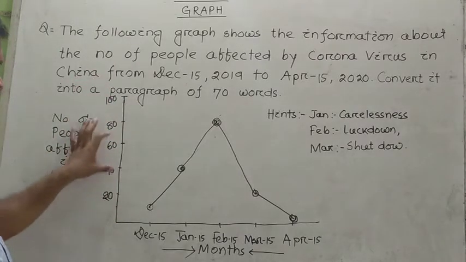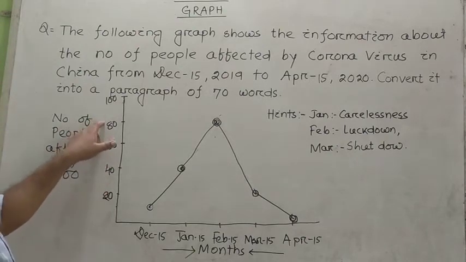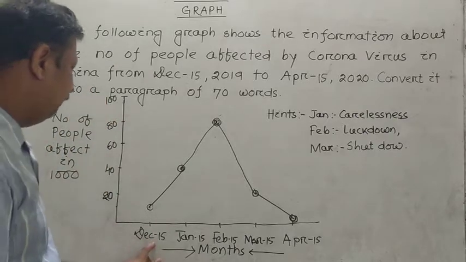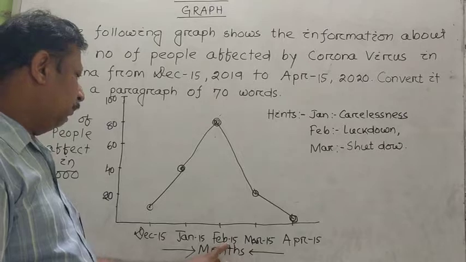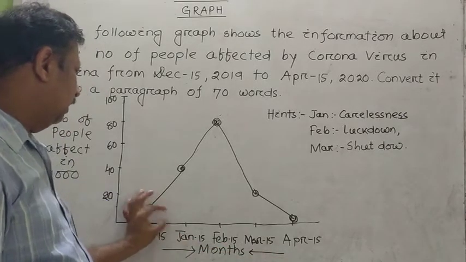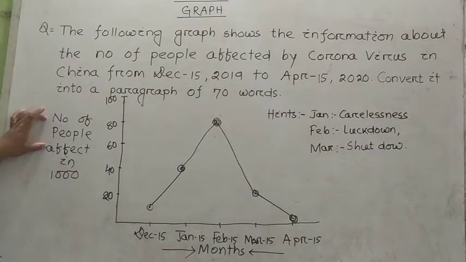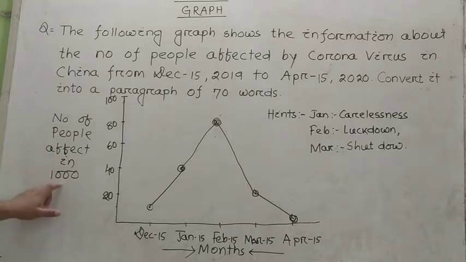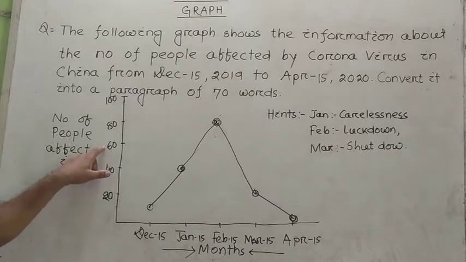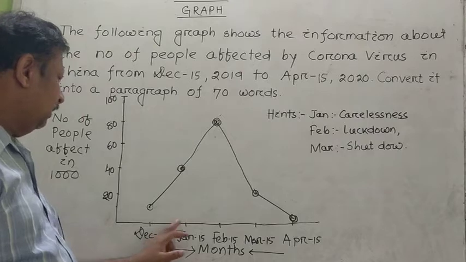So in the vertical line, write 20, 40, 60, 80 and 100. And in the horizontal line, write December 15, January 15, February 15, March 15 and April 15. Put the gaps accordingly. The gaps should be the same in each and every one. And here you have to write number of people affected in thousand. Thousand means this denotes 20,000, 40,000, 60,000 and so on. In case of months, the gaps are given accordingly.